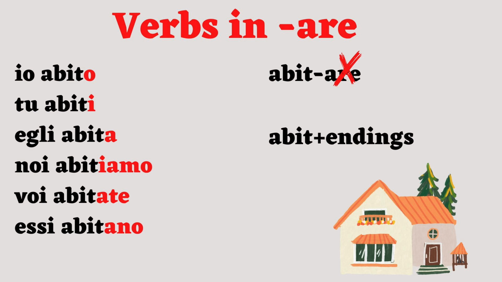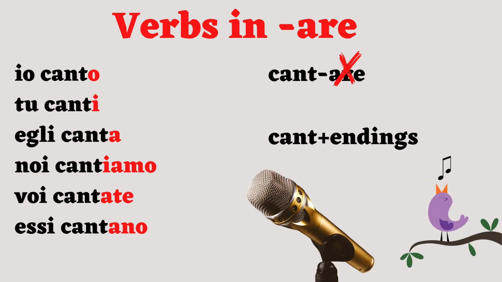In fact, if you do the same with the verb lavorare, it's the same. Take away are and you have lavor. To that, you add the endings and you get io lavoro, tu lavori, and so on. Let's try with a new verb like cantare, which means to sing. Io canto, tu canti, egli canta. Noi cantiamo, voi cantate, essi cantano.